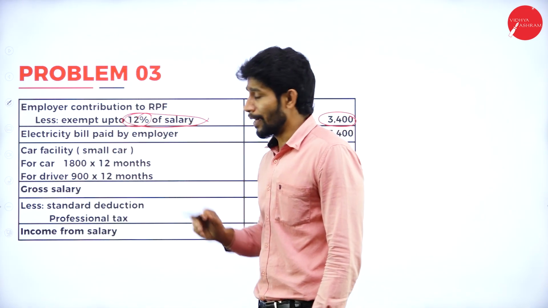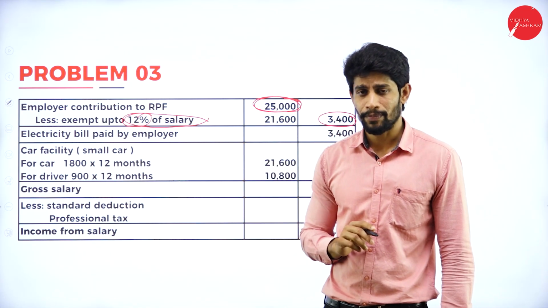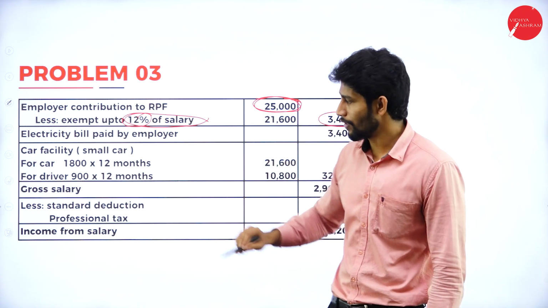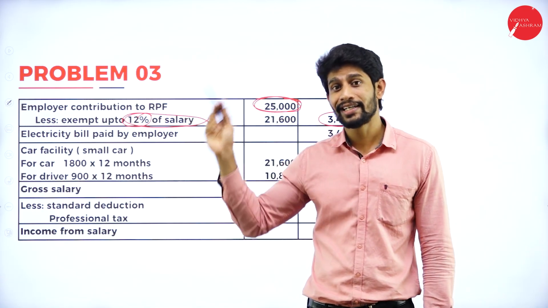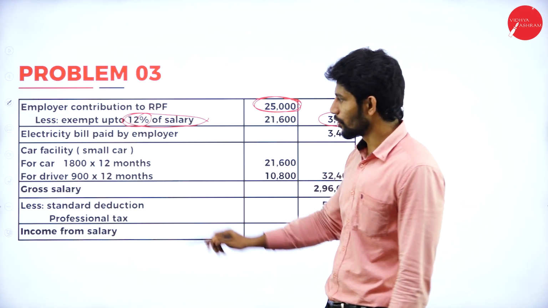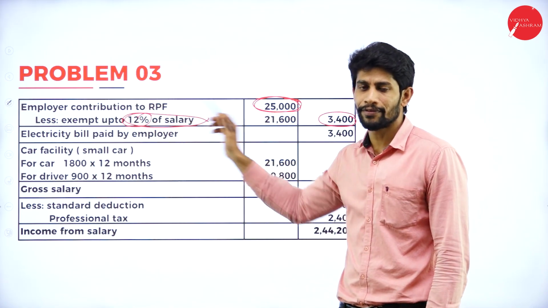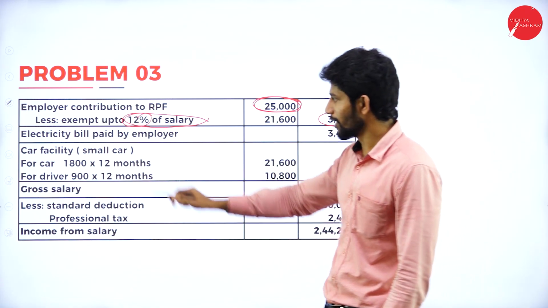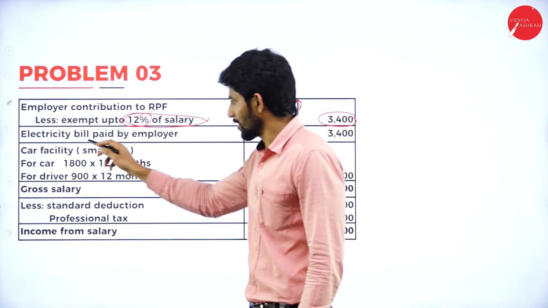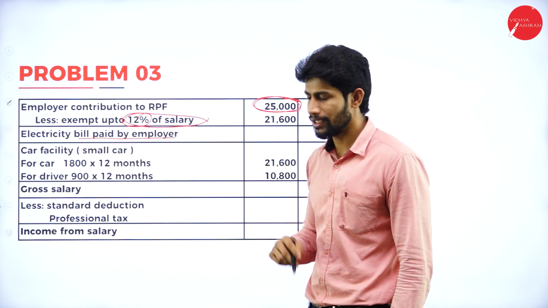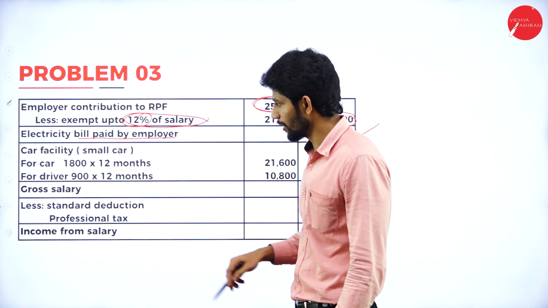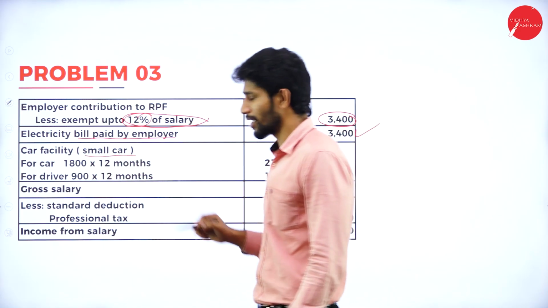Next, employee is also contributing 25,000 towards RPF. But employee contribution will not come here. It comes under deduction under section 80C to 80U. So if employee is contributing, don't write it here while you are computing income from salary. Only you are supposed to take employer contribution. Next, electricity bill paid by employer. Yes, it is given rupees 3,400.